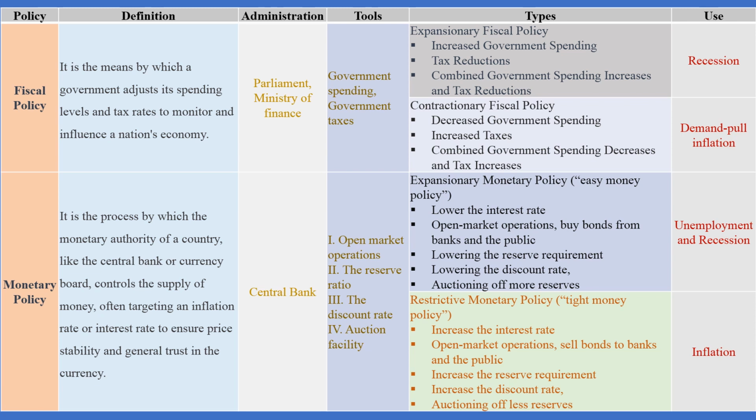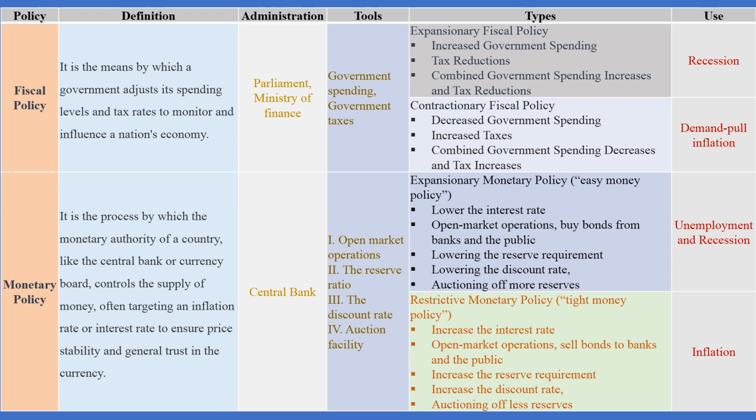What is expansionary fiscal policy? In expansionary fiscal policy, there is an increase in government spending or a reduction in taxes, or a combination of increased government spending and tax reduction. Contractionary fiscal policy. In contractionary fiscal policy, there is a decrease in government spending, an increase in government taxes, or a combination of decreased government spending and tax increases.